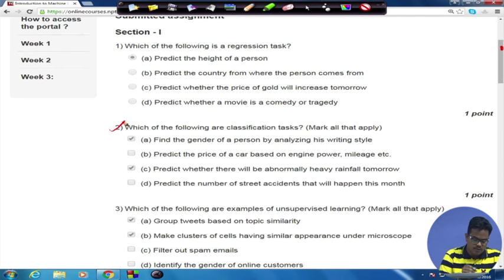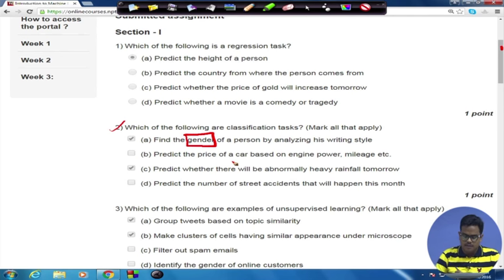So let's take up the next question, question number 2. Again, which of the following are classification tasks? This is a mark all that apply question, so you have to mark all the correct answers. Find the gender of the person by analyzing his writing style. Here again you have to check which is the output variable that is getting predicted, and the output variable is gender, which can take a fixed number of values. It's either male, female, or others. Whatever it may be, it takes a fixed number of values. That's why the output variable is discrete or categorical, and hence the problem is a classification problem.